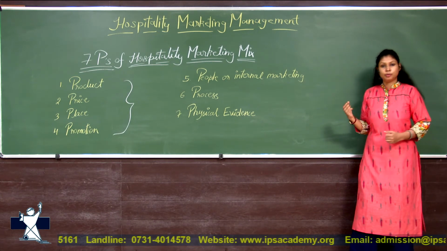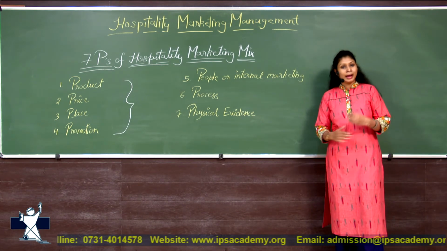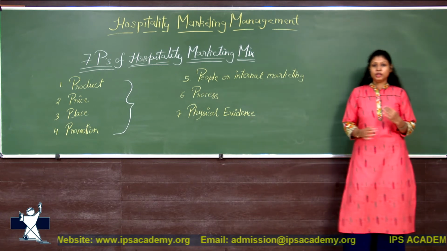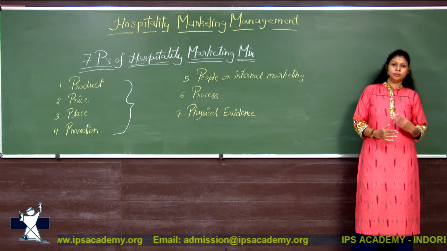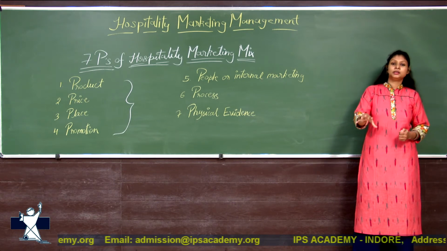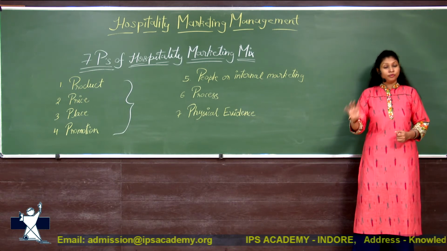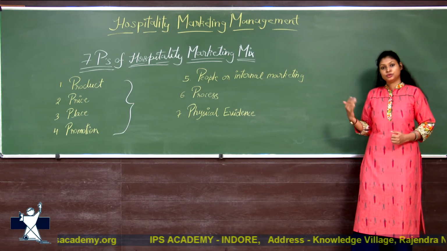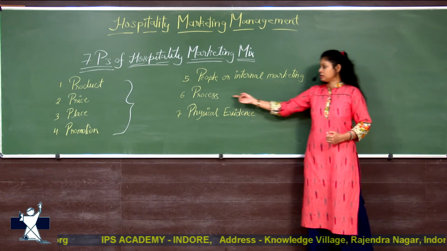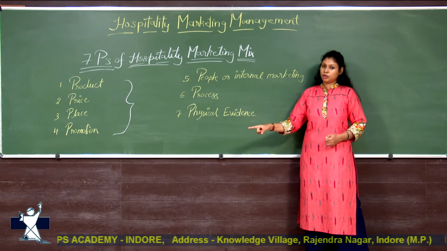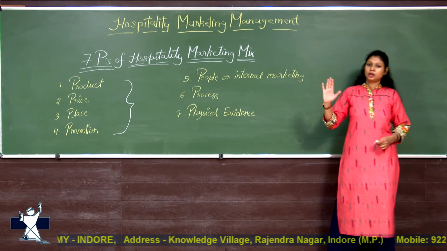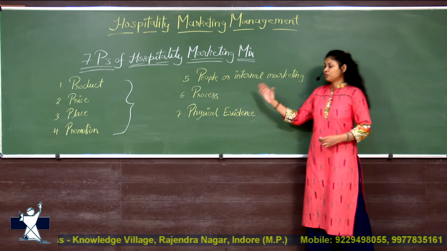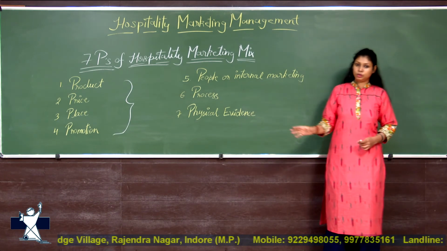Now we'll take the example of a bank. If there is a scenario where within 15 minutes you can open a bank account, that is the process of that bank. Fast process. They're delivering the service to the consumers at a fast rate. So that is the process: how the services will be reachable to the consumers, how they can get the services, and how much time it will take to make the service available to the consumers.